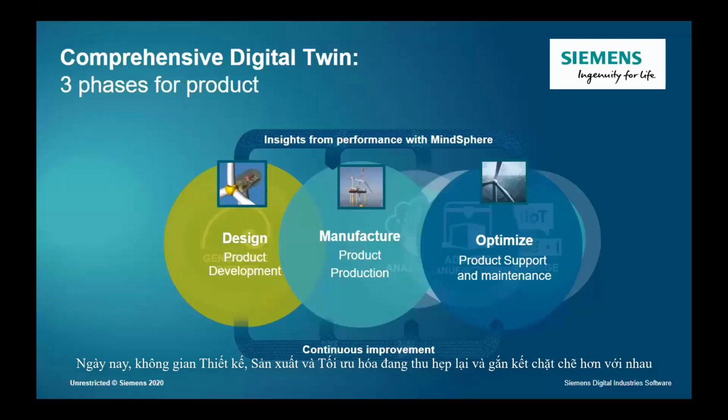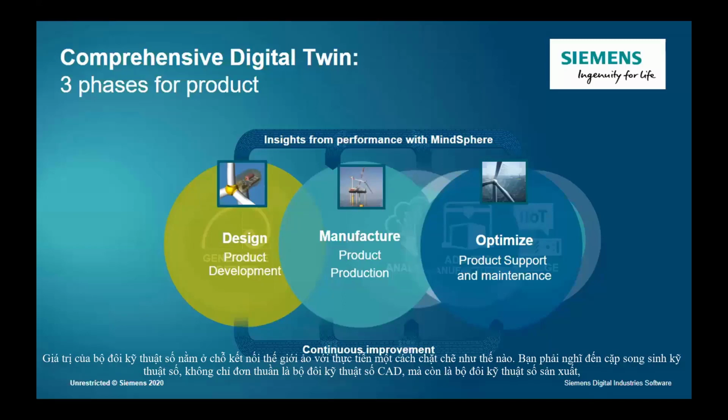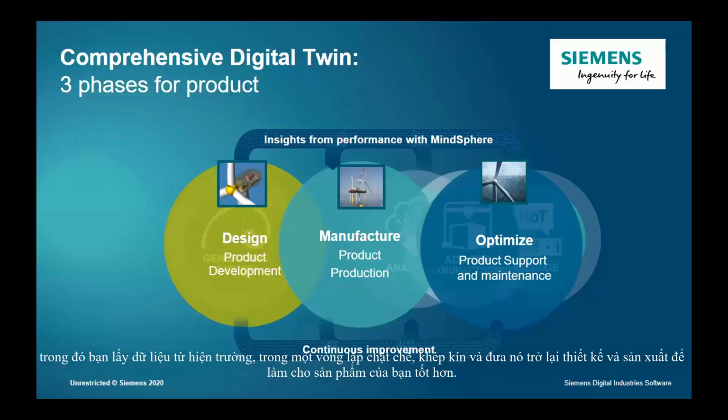From a Siemens perspective, we talk a lot about how our customers are harnessing the power of digital technologies and the digital twin to transform their businesses. Today, more than ever before, we see that the worlds of design and manufacturing and optimization are collapsing and pulling together more tightly. And the value of that digital twin lies really in how closely those virtual and physical worlds meet. You have to think of the digital twin not just as the CAD digital twin, but also as the manufacturing digital twin, in which you can take the data from the field in a tight closed loop and then bring it back to design and manufacture to make products better.